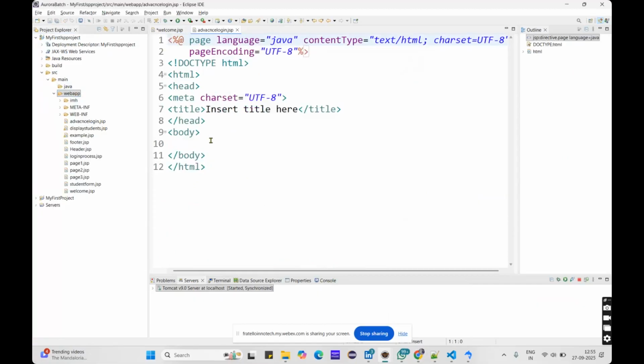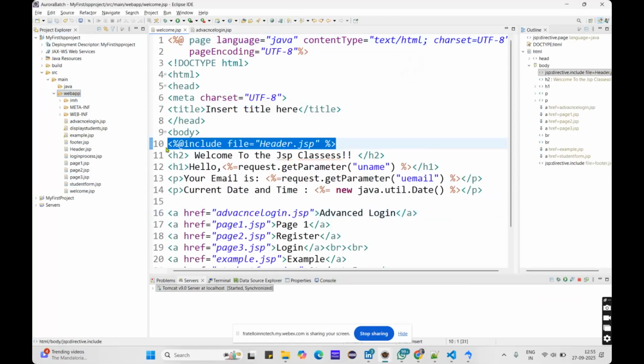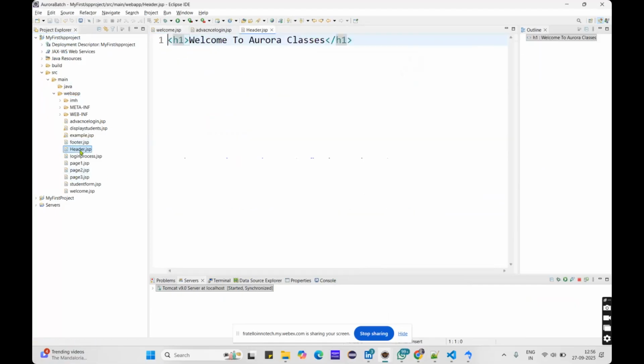Okay, so before that I need to place the header also. Yesterday I discussed this header tag, as @ include file equals header.jsp. So which means in the header file I have some code, I want to include that file in my advanced login.